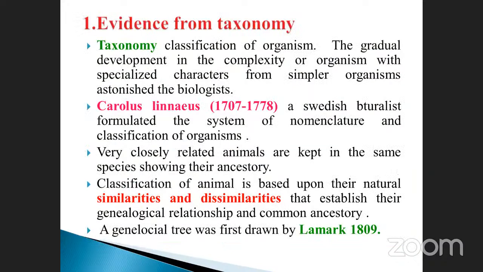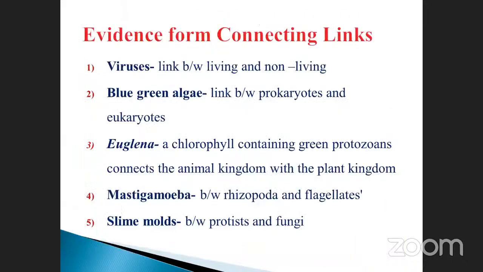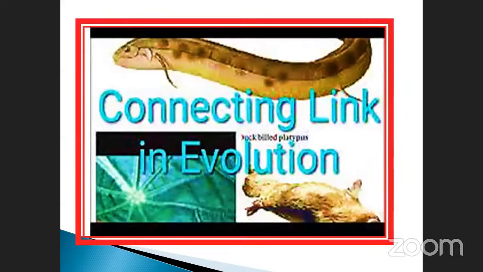And evidence of taxonomy: who first proposed it? Carolus Linnaeus, you already know about that one. And how they classified, because of the presence of similarities and dissimilarities. This is the taxonomical hierarchy. These things we already discussed. And evidence from connective links: in between, there are so many animals, and there is also a connection between one and the others. Those things we also already saw.